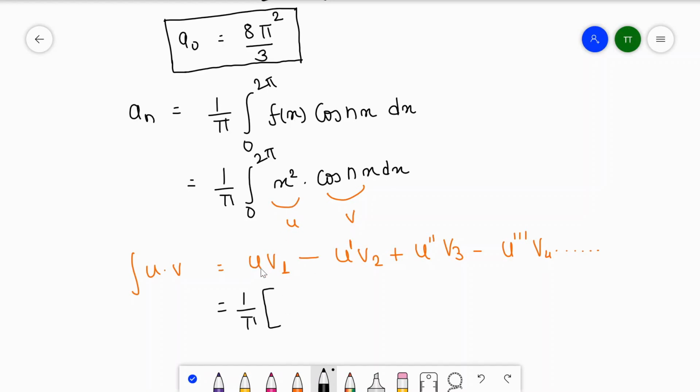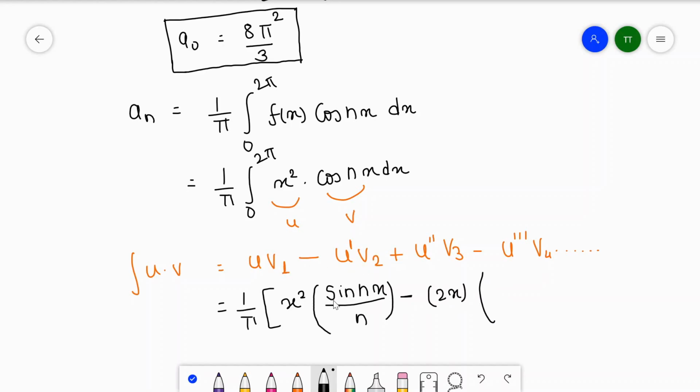So for x square, u is the function, so we will write x square as it is, and the integration of cos is sine nx, and we have to divide by the coefficient of x, which is n, so we divide by n, minus the differentiation of u, that is u dash. The differentiation of x square is 2x, and v2 means the integration of v1.